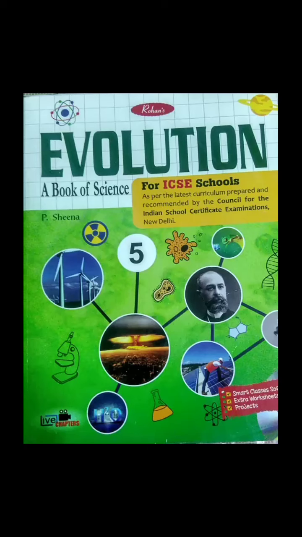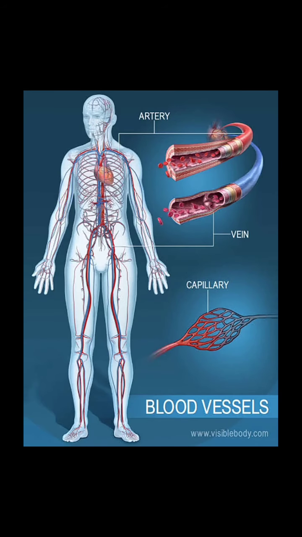In the previous class we read about the circulatory system and its first part, that is our heart. And today we will read the second part, that is blood vessels. First we will know about the meaning of blood vessels. What do we mean by blood vessels?